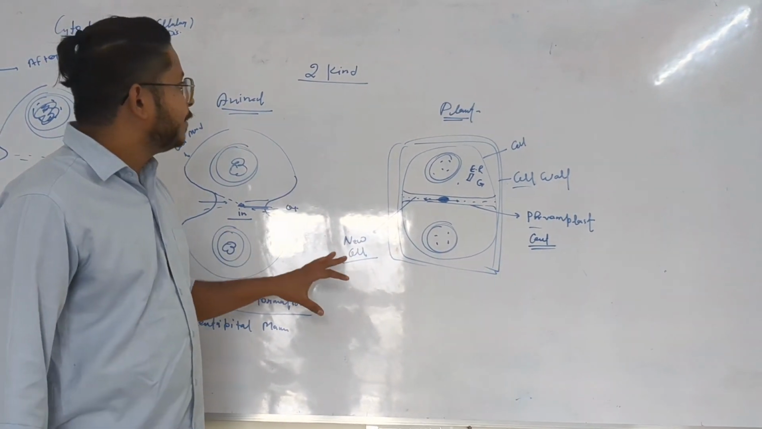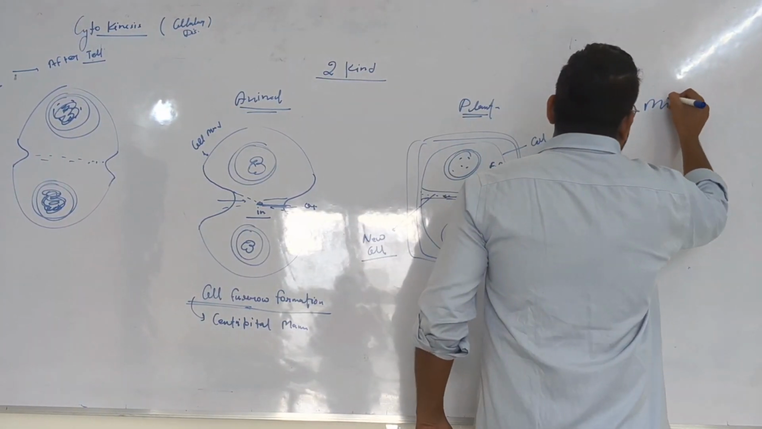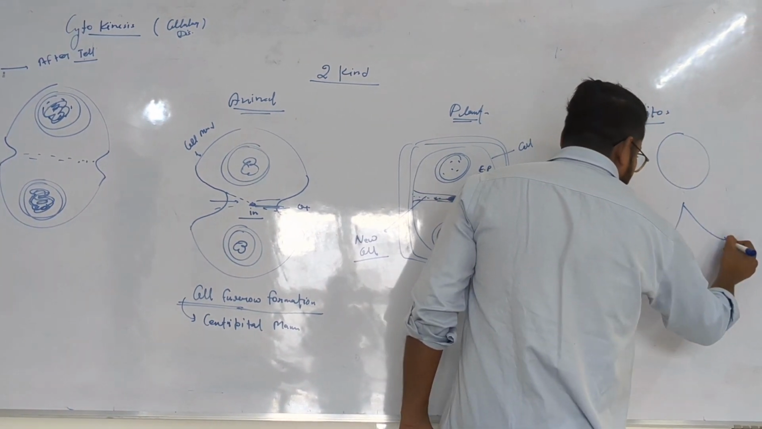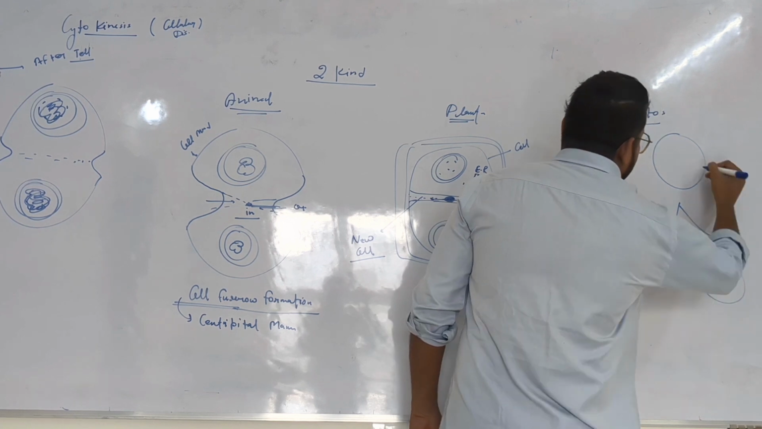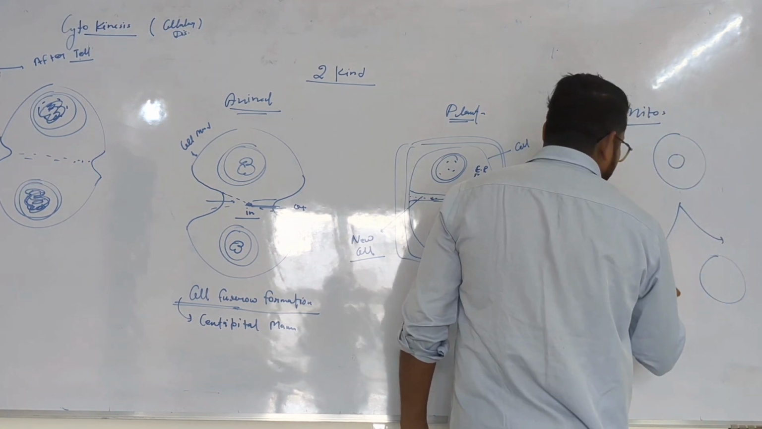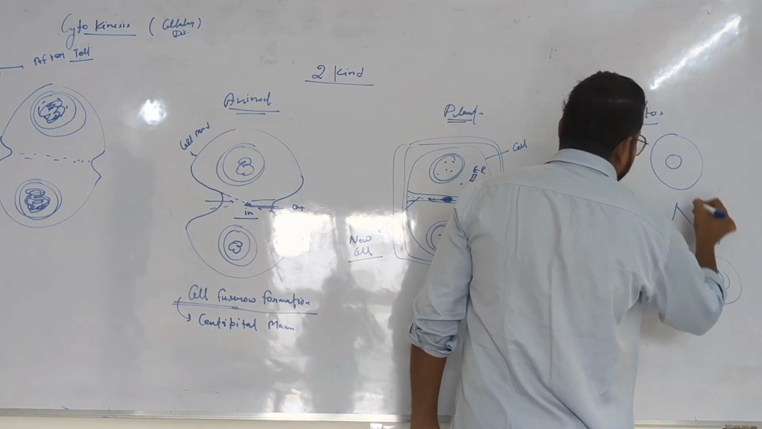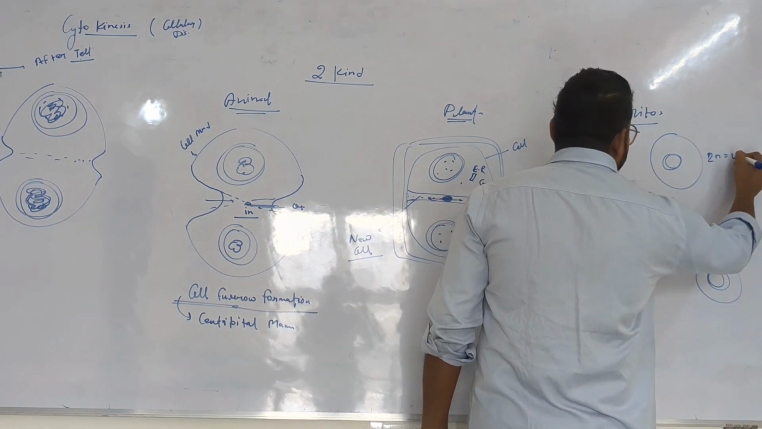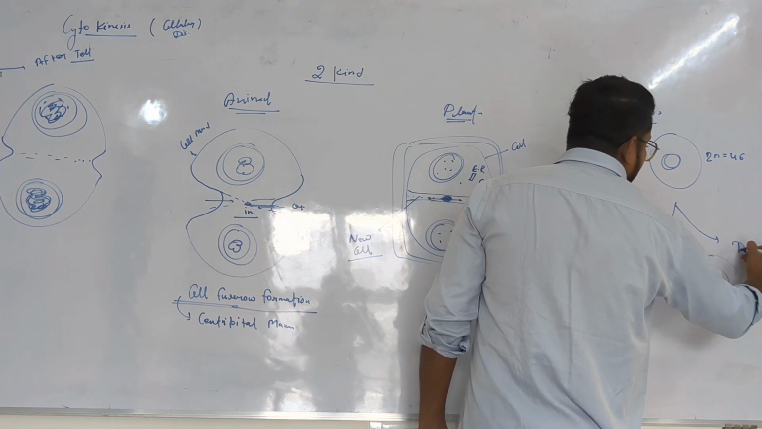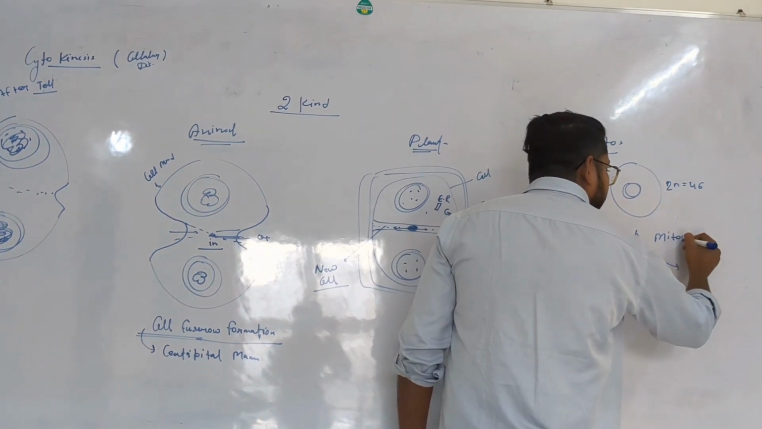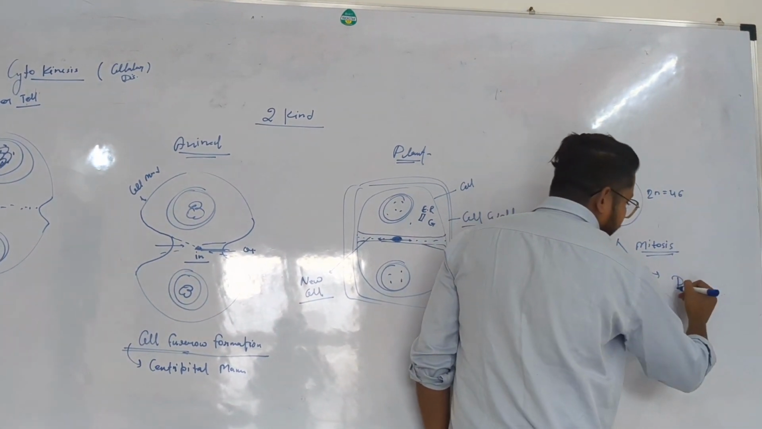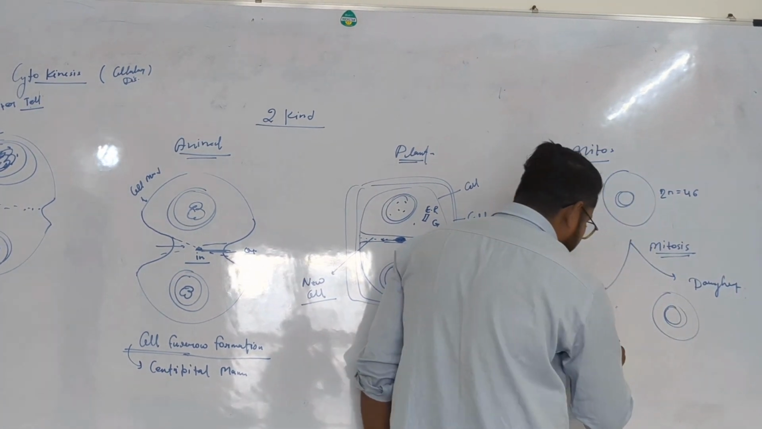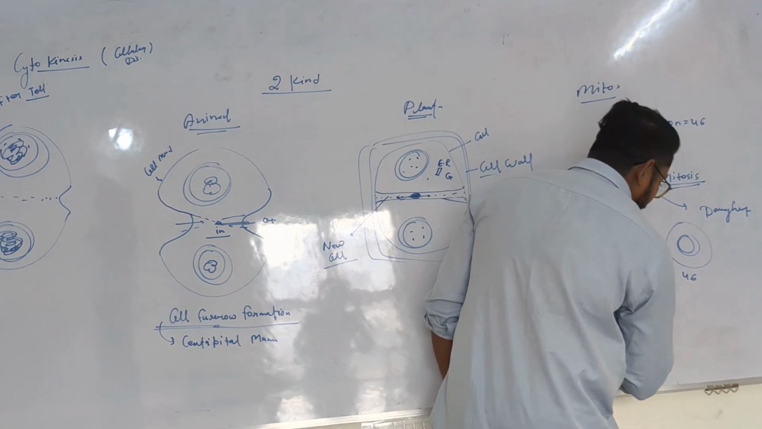So in general, if you talk about mitosis, from mitosis a mature cell is converted into two daughter cells, and the chromosome number never changes. If you talk about the human cell, the human cell has 46 chromosomes. The daughter cells formed by mitosis also have the same number of chromosomes. These both cells have 46 and 46 chromosomes.